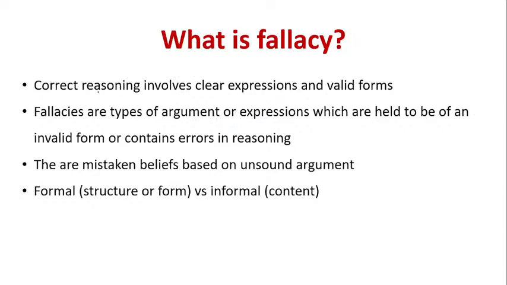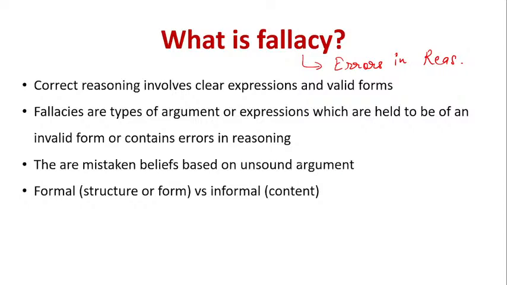Correct reasoning involves clear expression and valid forms. So if you give correct reasoning, there will be valid forms. So fallacies are types of expression which are held to be an invalid form or contain errors in reasoning. The simplest definition of fallacies is errors in reasoning. When the reason you are giving is faulty, then it is called fallacy. So they are mistaken beliefs based on unsound argument.